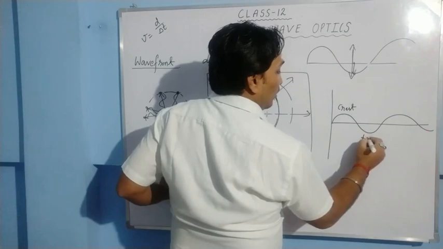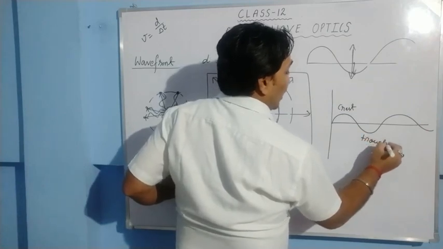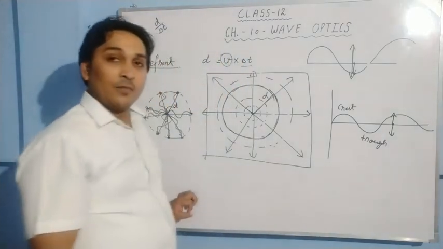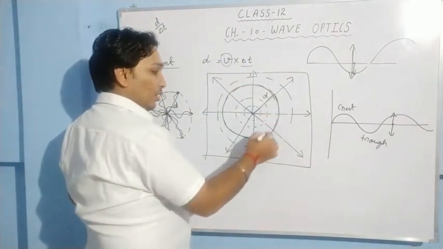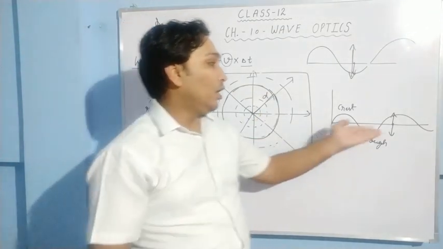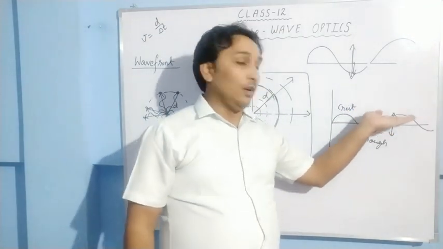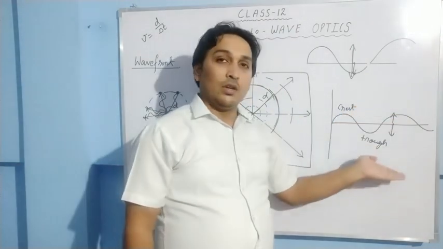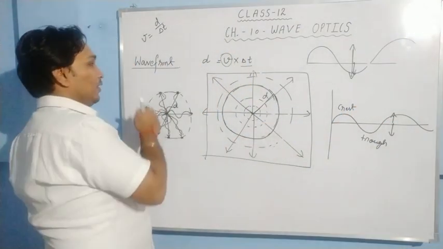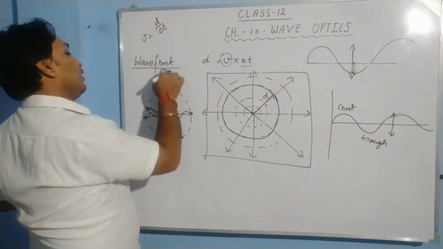This is called trough. And the particle is vibrating in this manner. So all the particles on this circle will go upward together and they'll go downward together. Okay? So this particular circle, this particular sphere, is called a wavefront.